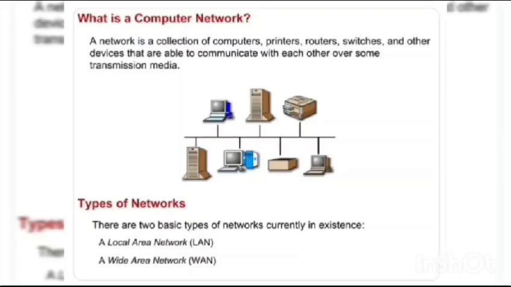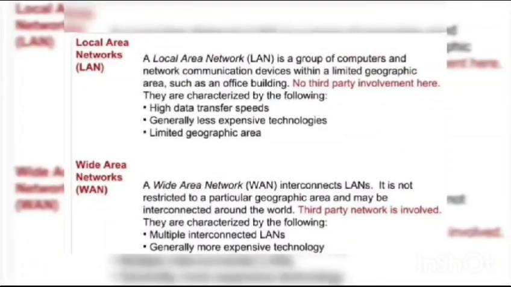Types of networks: a local area network and a wide area network. A local area network is a group of computers and network communication devices within a limited geographic area, such as an office building. And second, wide area networks. It is not restricted to a particular geographic area and may be interconnected around the world. In this network, a third-party network is involved.